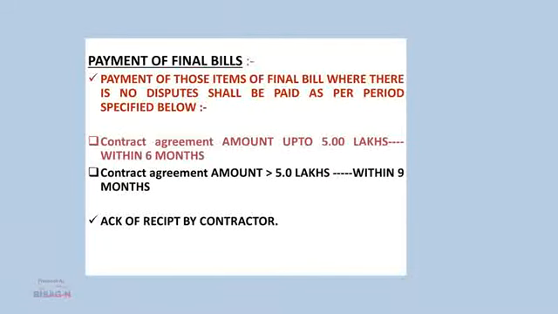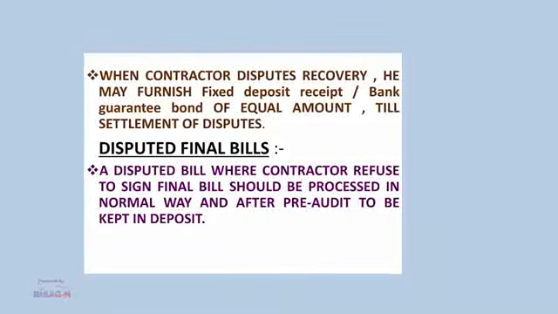In case there is a dispute in the final bill, the final bill is to be prepared in 2 parts. In case there are no disputes, the final bill is to be paid to the contractor within 6 months if the contract amount is up to 5 lakh, and 9 months if the contract amount is more than 5 lakhs. When the contractor disputes recovery, he may furnish a fixed deposit receipt or bank guarantee bond of equal amount till settlement of disputes.